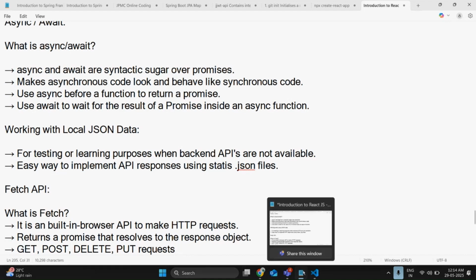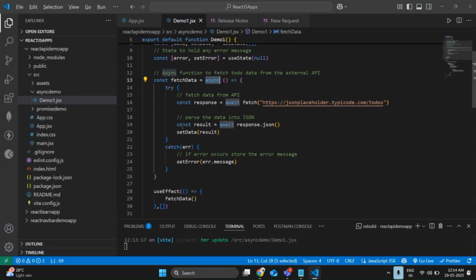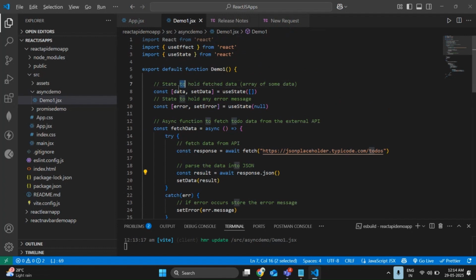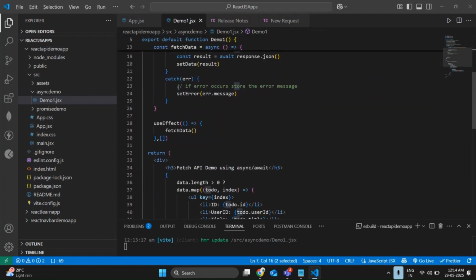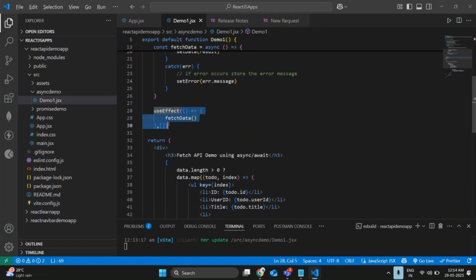Next, we are fetching the data from the API and storing it in response. We are parsing the response into JSON format and storing it in result. We are storing the result into data. Done as of now. If I call useEffect, it is going to fetch directly without refreshing the page.